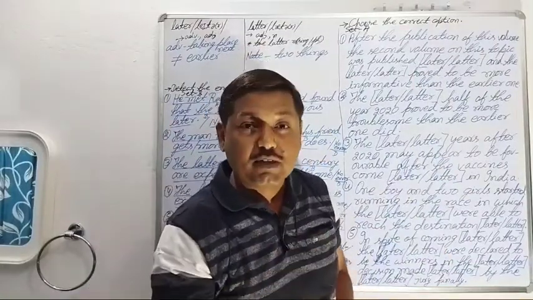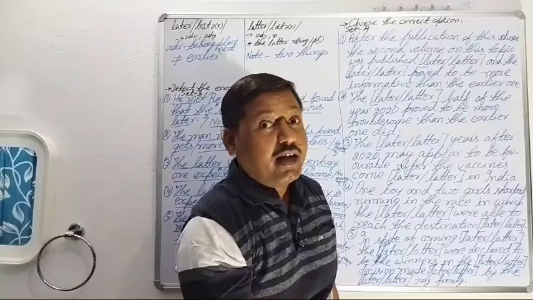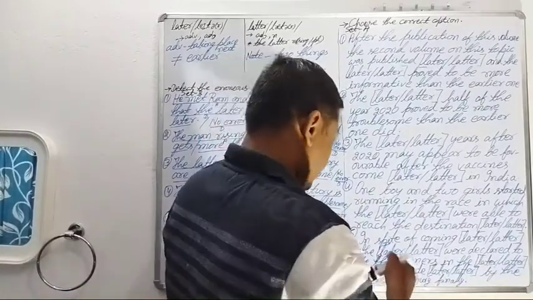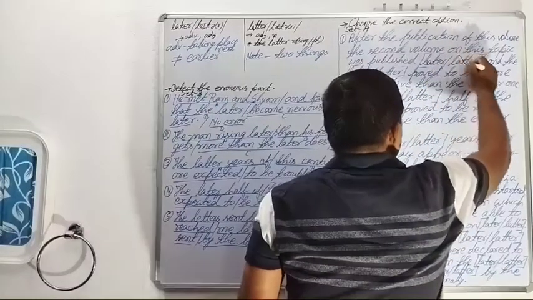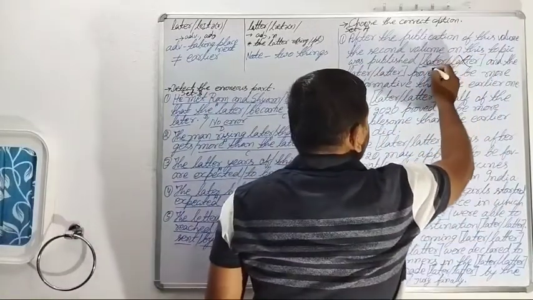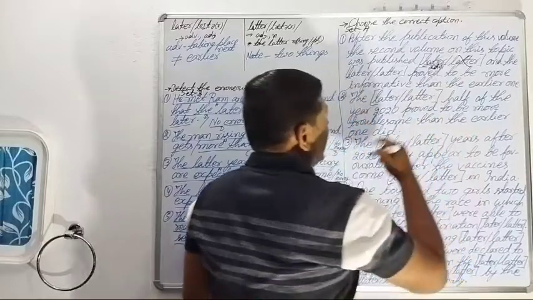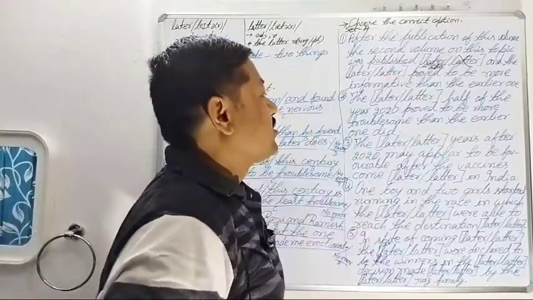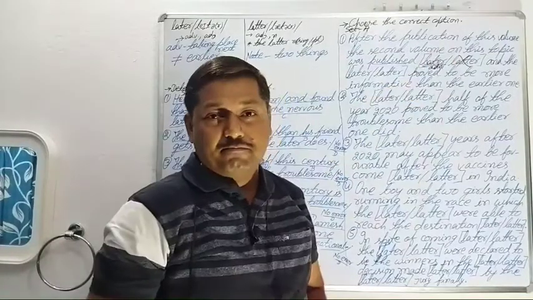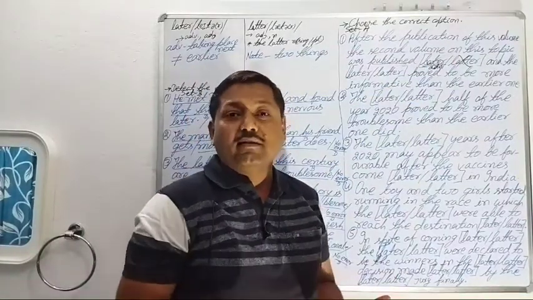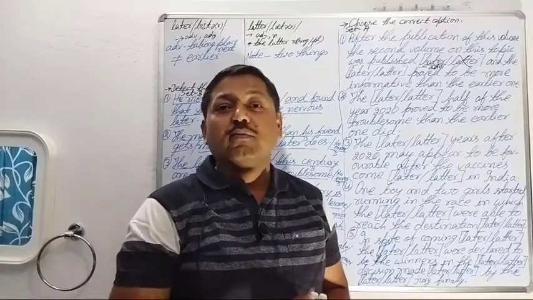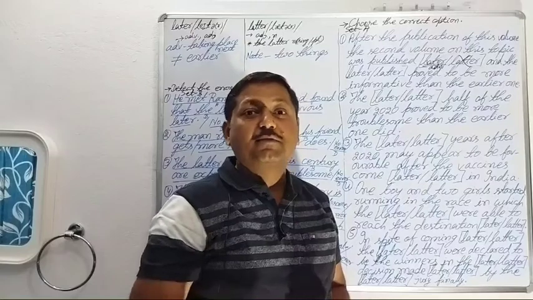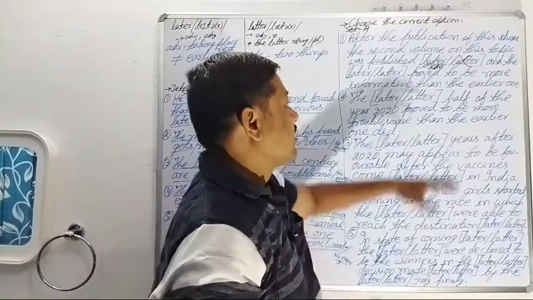The second volume was published later and the first volume was published earlier. Here "later" will be used and "latter" will be wrong, and this "later" is an adverb. Why? Because it is mentioned here for adverb of time. When was the second volume of this book published? The second volume of this book was published later. Later is here an adverb.